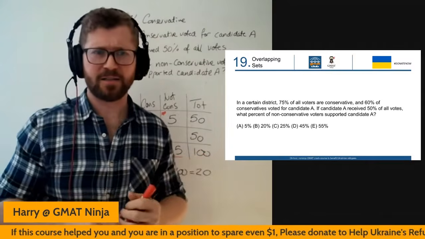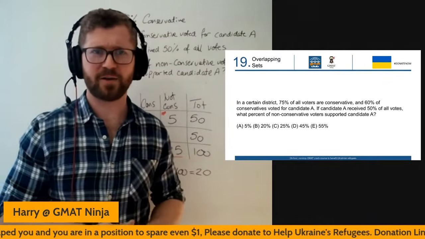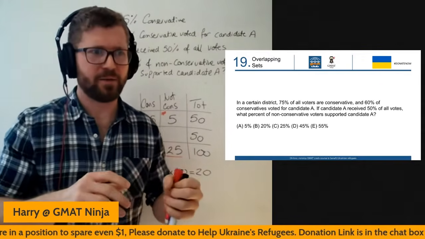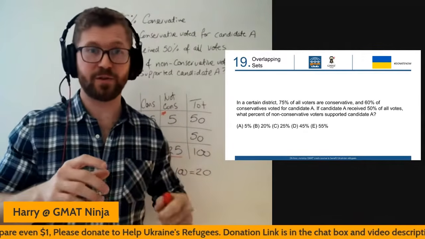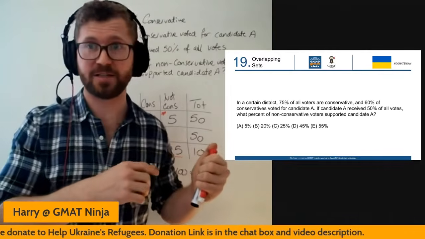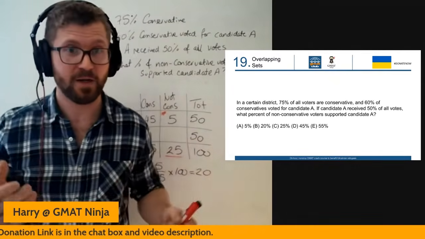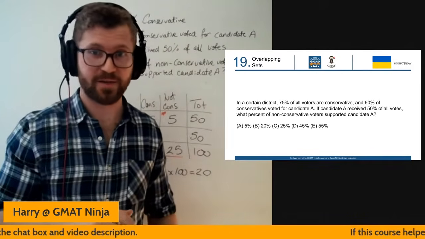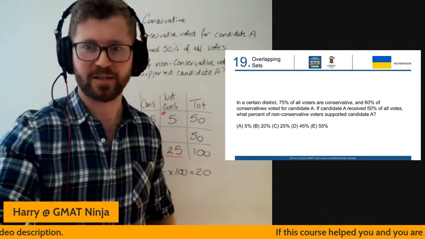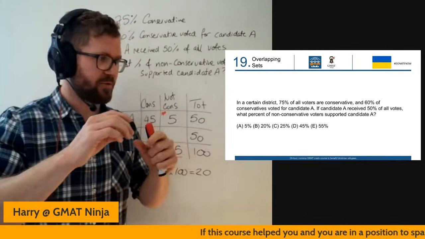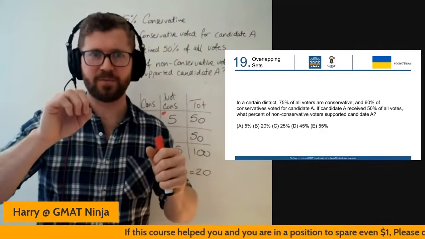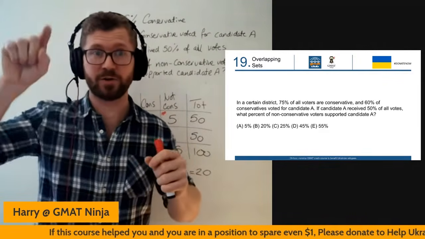Somebody else asked, does the Venn diagram work every single time? The problem typically comes with the 3-item overlapping sets, and we should get to another one of those before the end if we move quickly. For a 3-item Venn diagram, you typically have to work from the inside and work your way out.